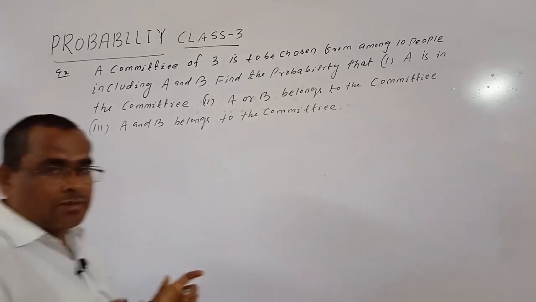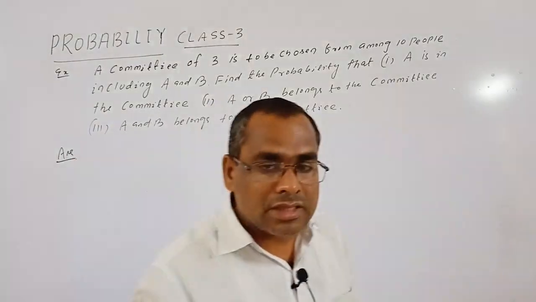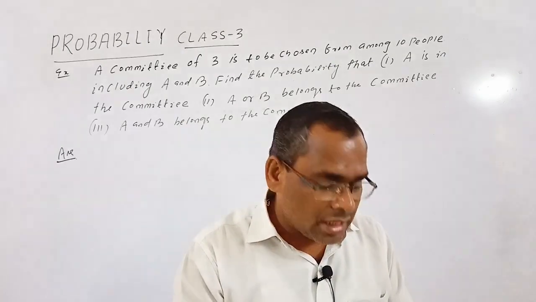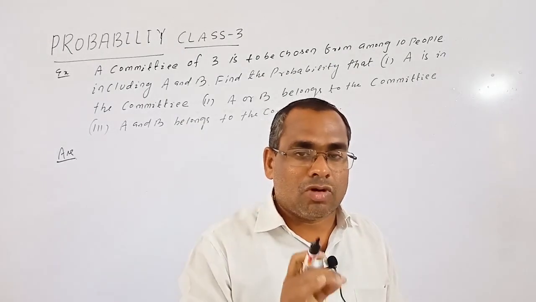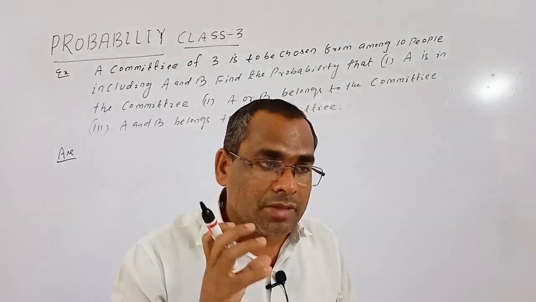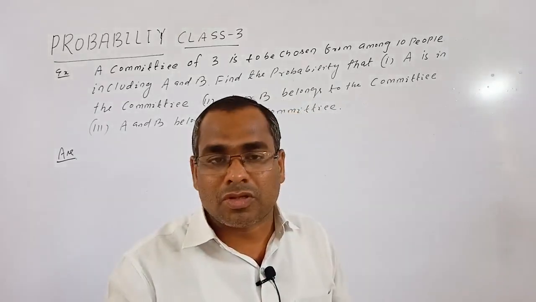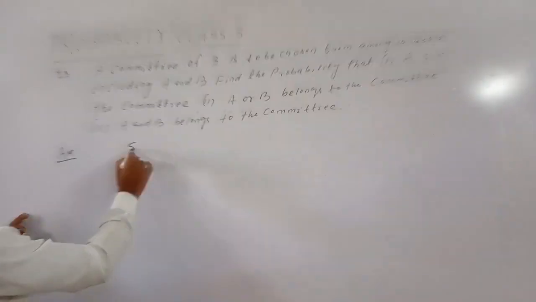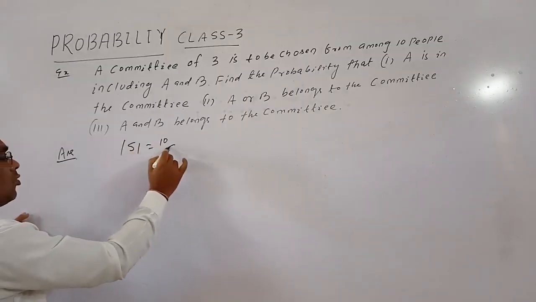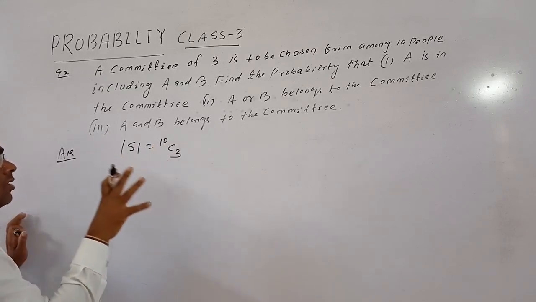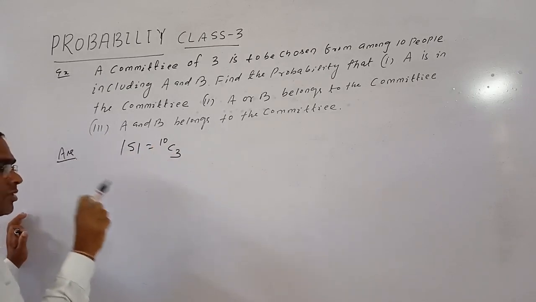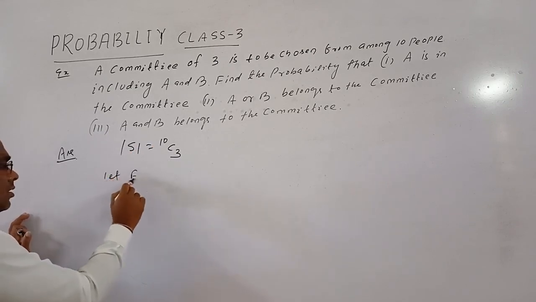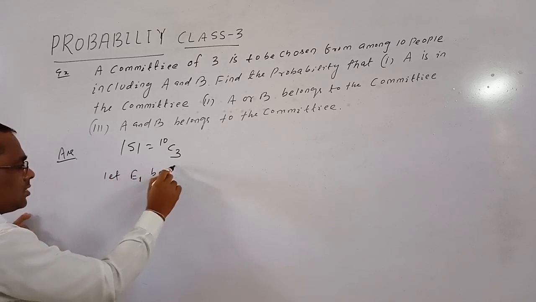Okay, now the answer. Here, what is the sample space? A committee can be made by taking 3 elements out of 10 people. That means the number of committees equals the number of selections of 3 people out of 10 people. So mod S equals 10C3. Do you understand? That is 10C3.